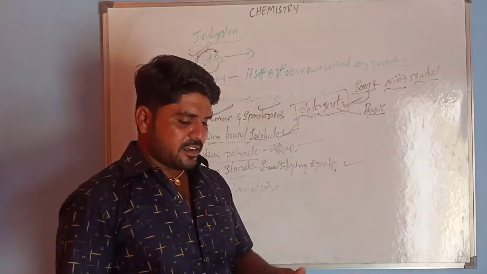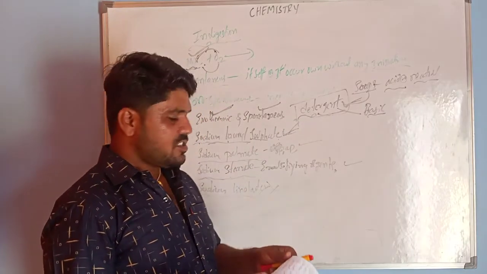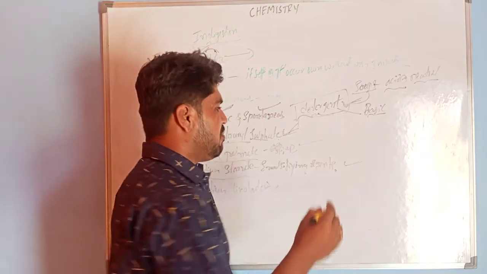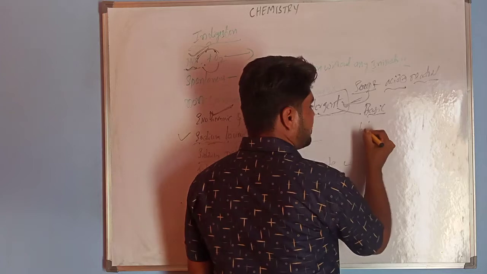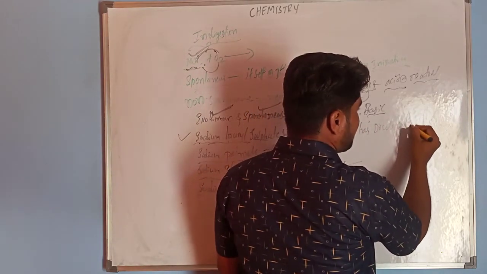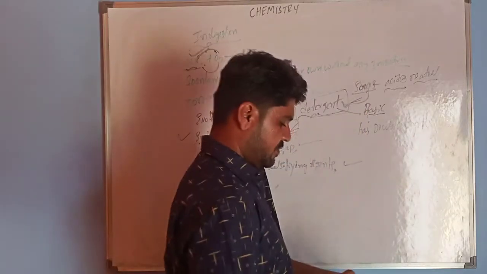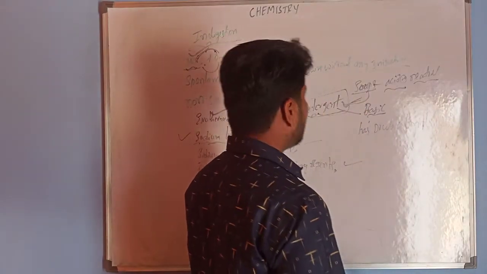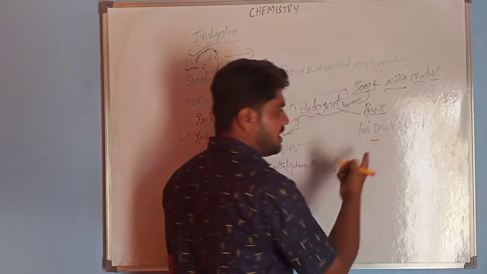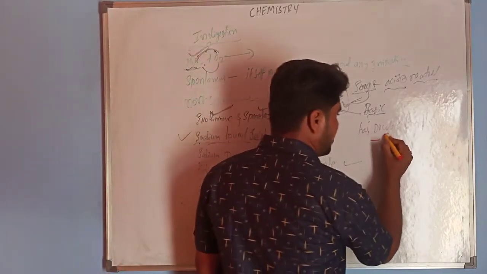Okay. Next, this is the next question. Which of the following has a double bond? Which one has a double bond? A single line is represented as a single bond.